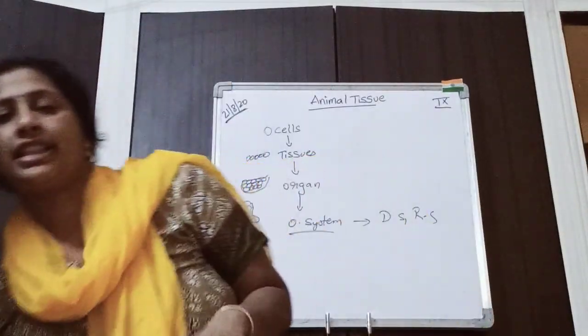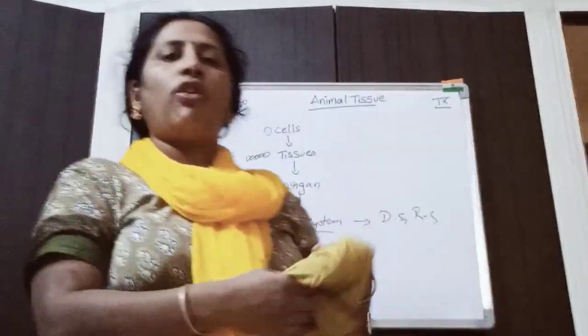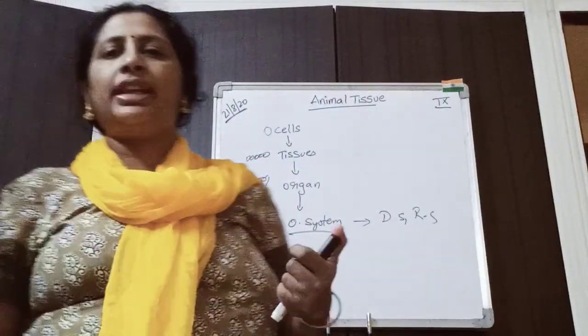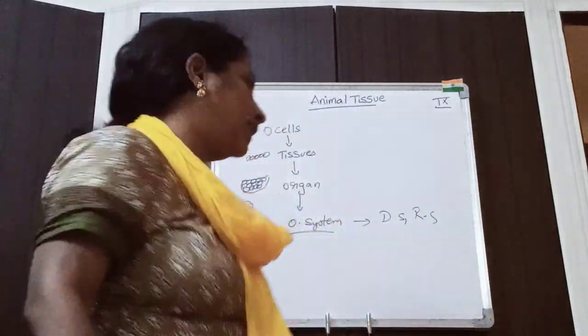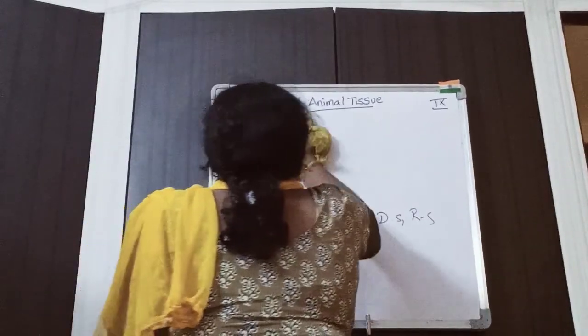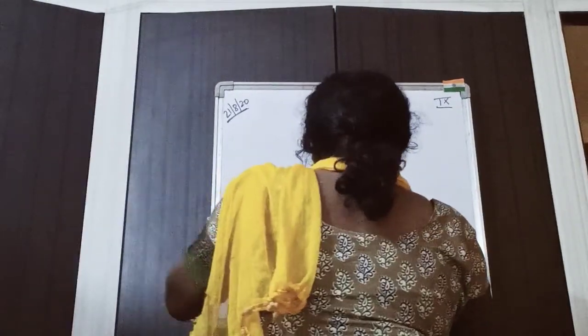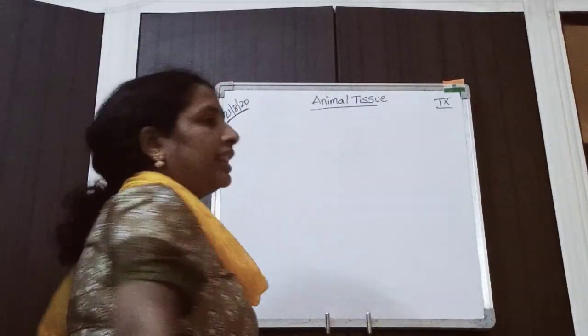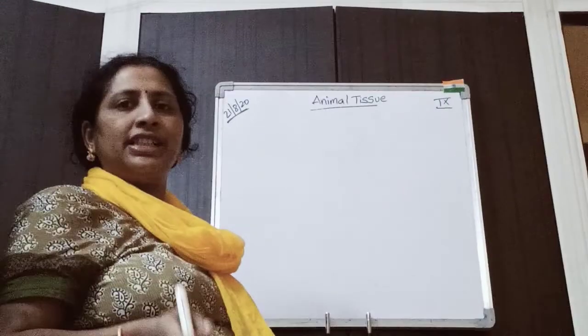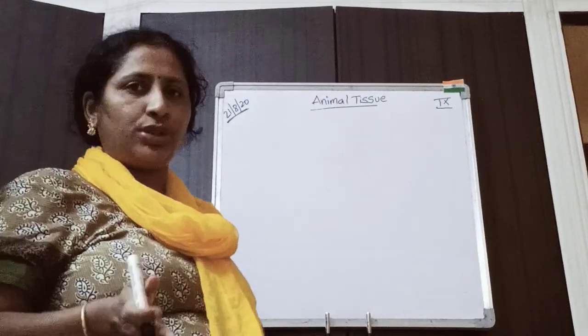Now we will discuss animal tissues. What are animal tissues? How many types of animal tissues are there? What are their functions and where are they found? The tissues found in animals are called animal tissues.